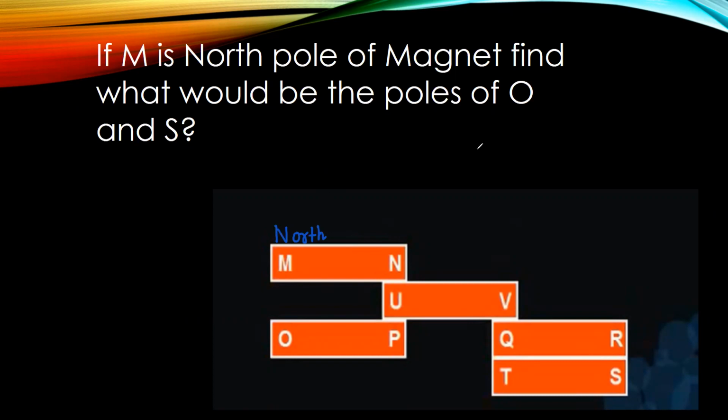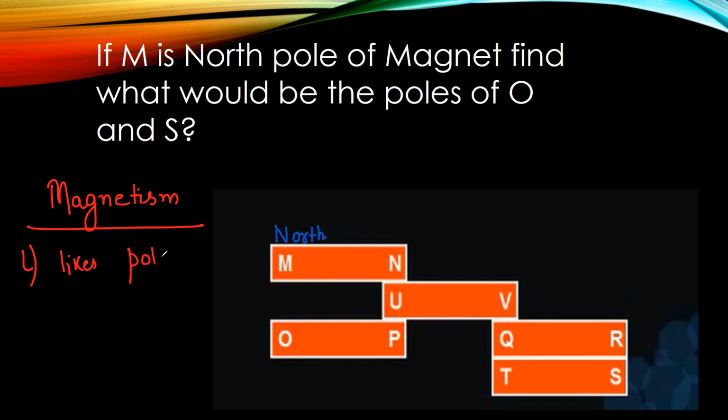Okay, so when you do magnetism, we know the rules of magnetism: like poles repel each other and unlike poles attract each other.